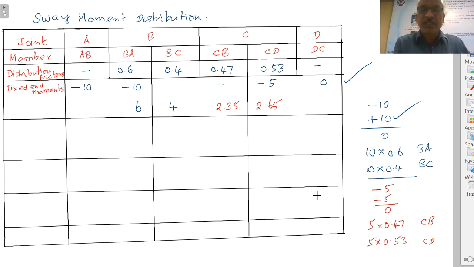And already we have discussed that when we apply a moment at an end of a member, there will be a carryover to the opposite end, whose value will be half the value and of the same sign. So here this is fixed end moment, this is balance or distribute, right. Now from here there will be a carryover. This is a carryover.